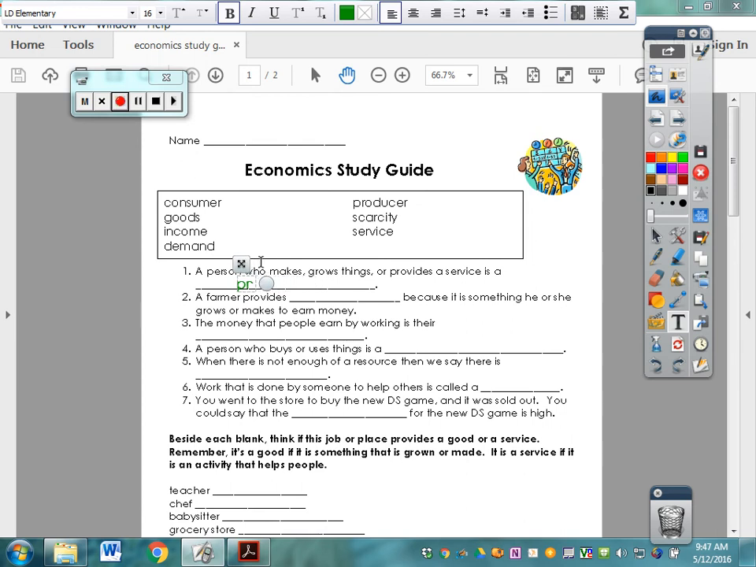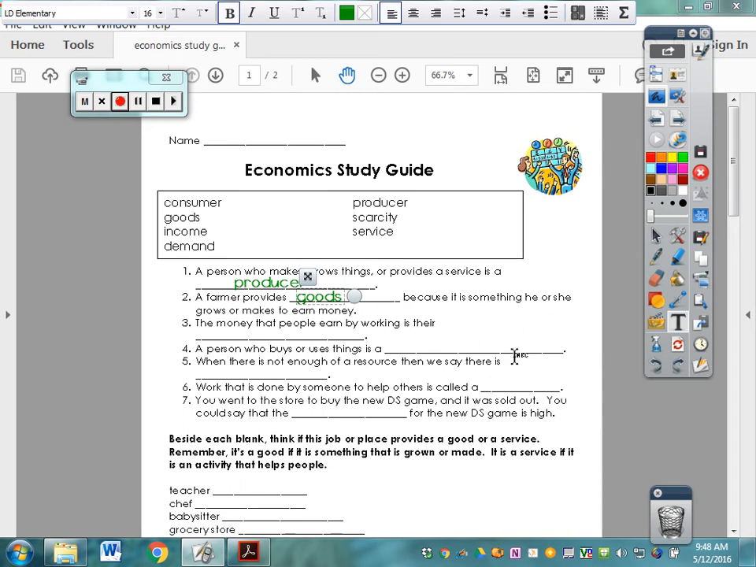And it would help if I, again, am a terrible typer, especially as I try to talk, which y'all have learned by now if you've listened to these podcasts. A farmer provides blank because it is something he or she grows to make or earn money. Anybody that makes or grows something to sell, those things that we buy, those are goods. So what you should be typing right here is the word goods. Not you typing, I'm typing. You've written this in. You're just checking yours. So the word you should have there is goods.